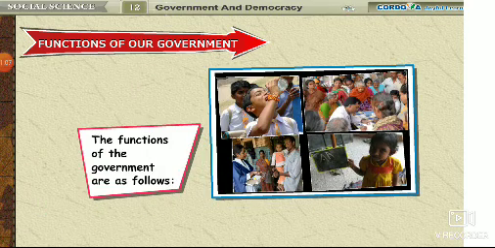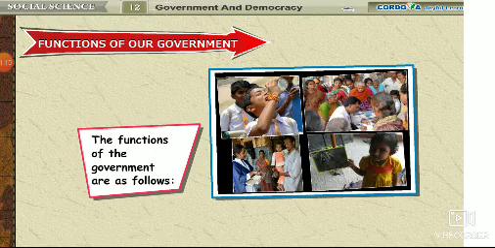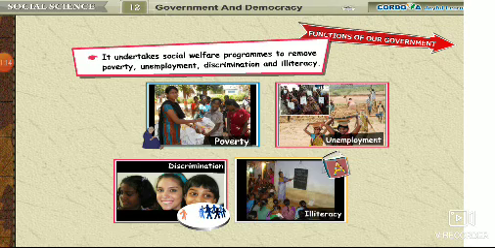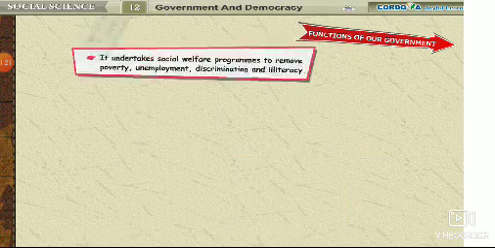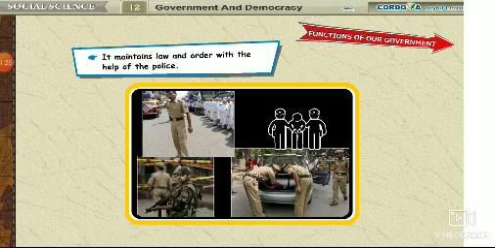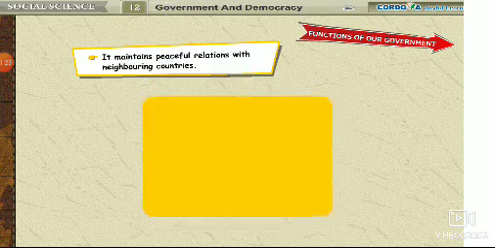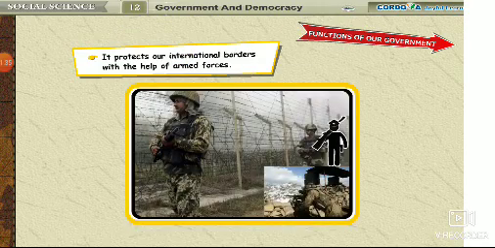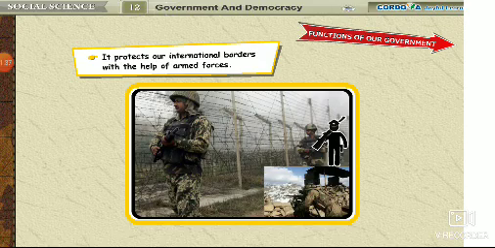The functions of the government are as follows. It undertakes social welfare programs to remove poverty, unemployment, discrimination, and illiteracy. It maintains law and order with the help of the police. It maintains peaceful relations with neighboring countries. It protects our international borders with the help of armed forces.